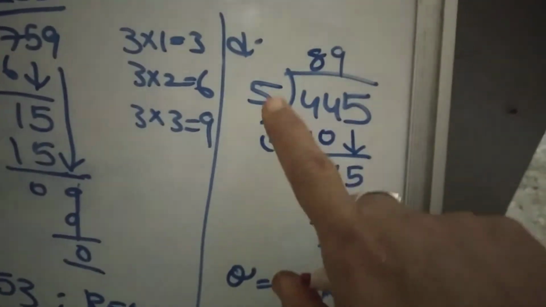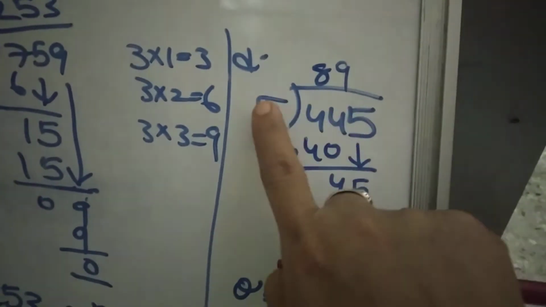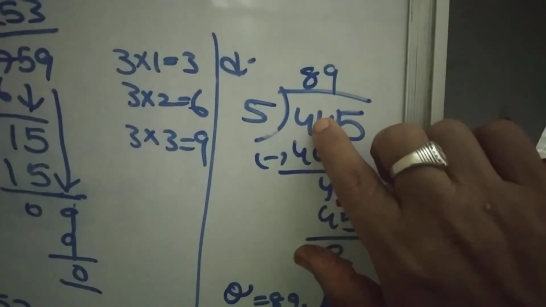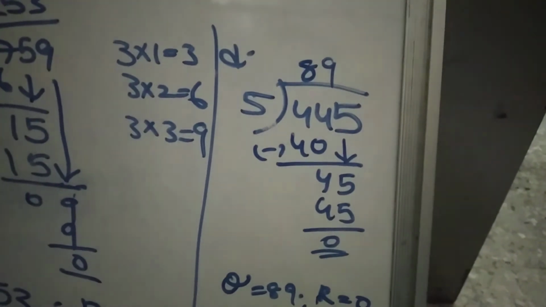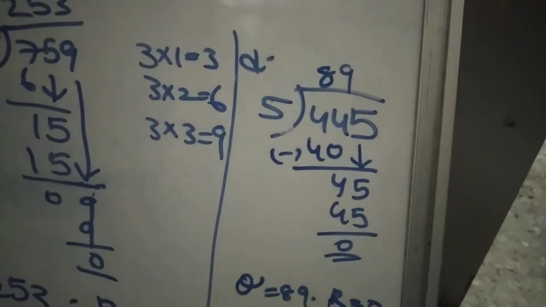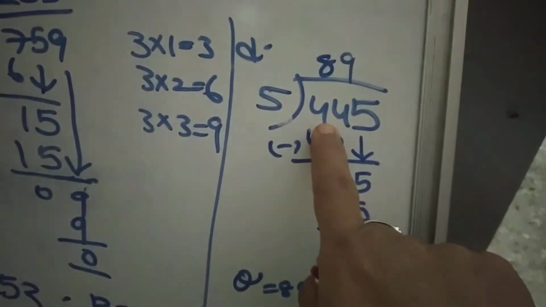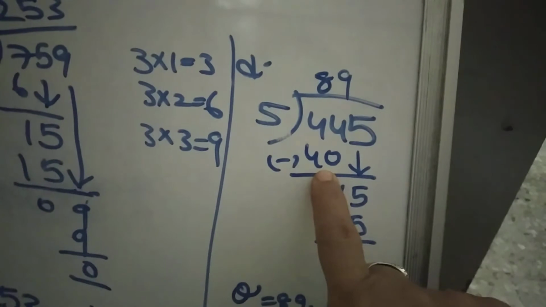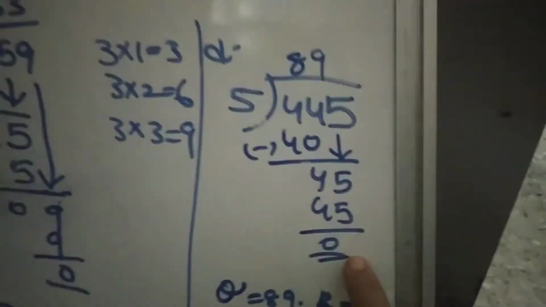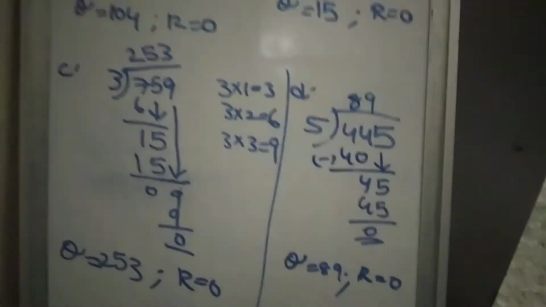Next question is 445 divided by 5. Okay. So 4 cannot be divided by 5. So we need to take 2 digits. 44. How many times will it go in the 5 table? 5 ones are 5, 5 twos are 10, 5 threes are 15, 5 fours are 20, 5 fives are 25, 5 sixes are 30, 5 sevens are 35, 5 eights are 40, 5 nines are 45. 45 cannot be subtracted from 44. So we'll go with 8, 5 eights are 40. What is the remainder? 4. Carry down 5. Now you got 45. 5 nines are 45. Remainder 0. Quotient how much, Nana? 89. Remainder 0. In that manner we need to do the divisions.